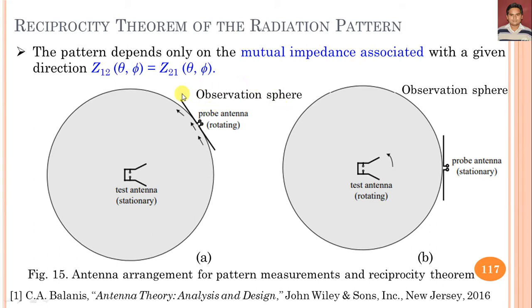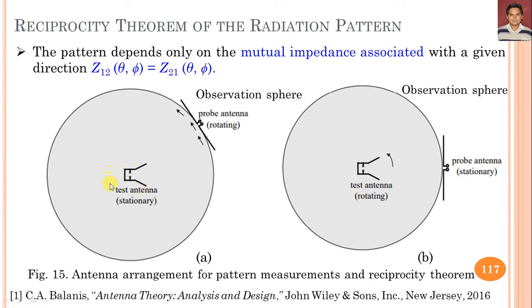The reciprocity theorem of the radiation pattern depends on the mutual impedance associated with Z12(theta, phi). Suppose this is the observation sphere, so the radiation pattern is in the form of theta and phi components. Then Z12(theta, phi) is equal to Z21(theta, phi). This is applicable whether we consider the test antenna as a transmitter or as a receiver.